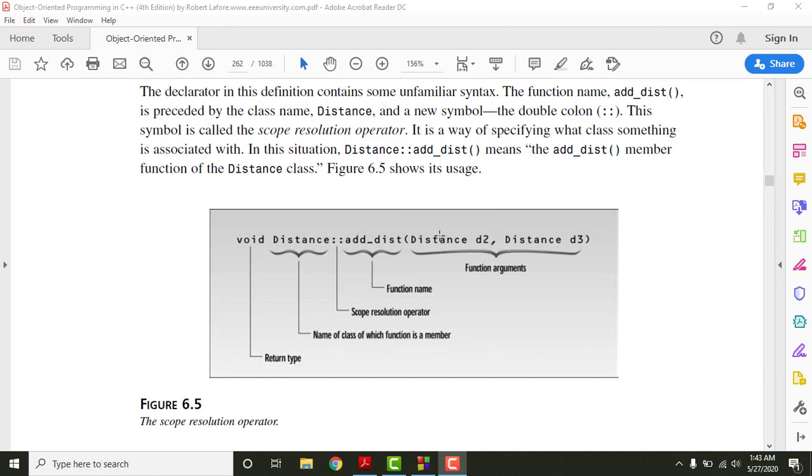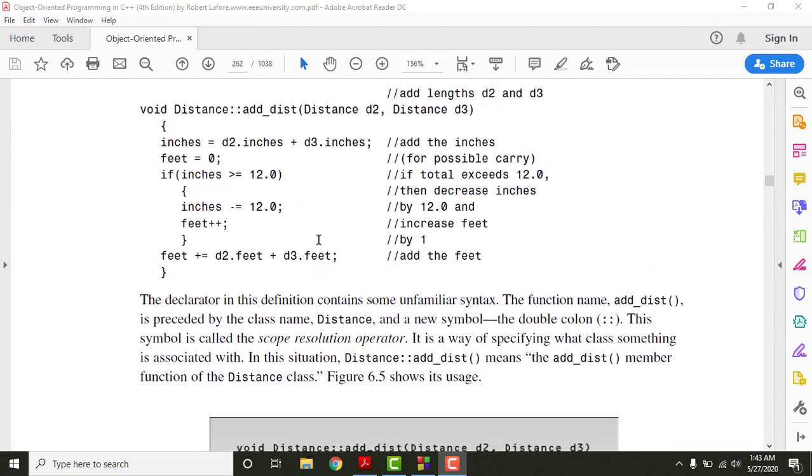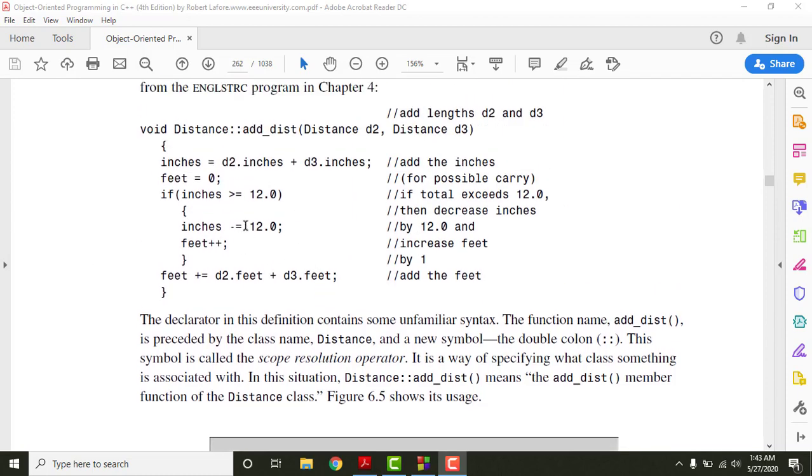So Distance is basically the name of the class, and hence it will act like a user defined data type, and D2 and D3 are basically the variables of this data type, right? So the syntax should be very clear when the function definition is placed outside of the class. Now let me explain the reason why this function is not returning any kind of value. However, if you closely see, there is some kind of mathematics happening, so it should return a value, but it is not returning, and hence the value void is mentioned here.